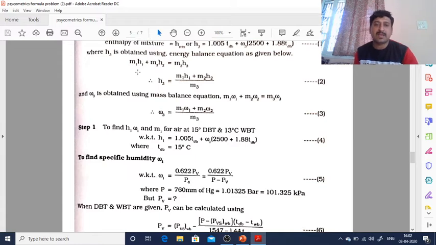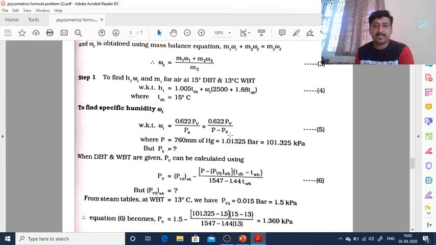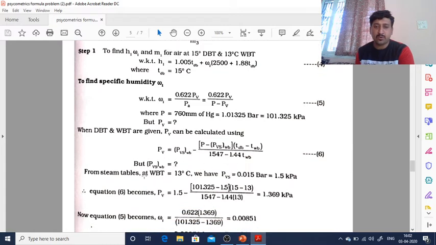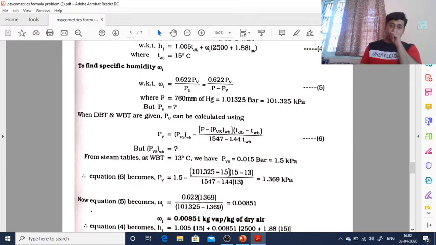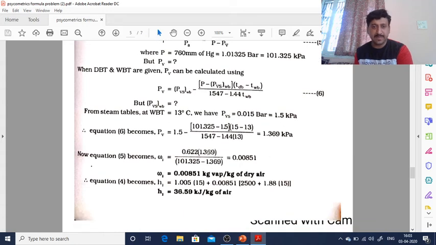So therefore, in the same way, m1 h1 plus m2 h2 equals m3 h3, and omega 3 from m1 omega 1. For this I am taking the formula 1.005 TdB, the formula which you know, that I am applying here. Omega 1 equals 0.622 PV over (P minus PV). So what is the PV they are asking? The PV formula also we have. Calculate that PV formula, but we don't know what is PVS. But at 13 degrees Celsius, whatever we get, that becomes the PVS. Substitute that, you will get PV, then omega 1 and then H1.